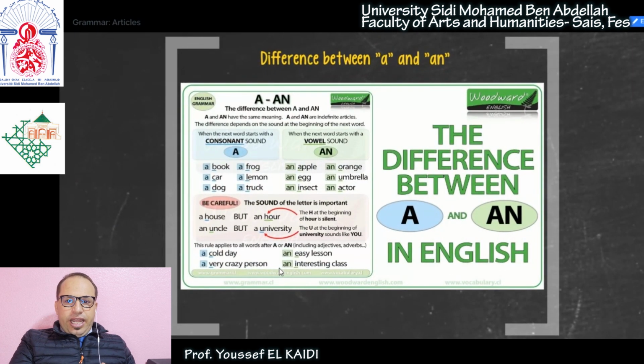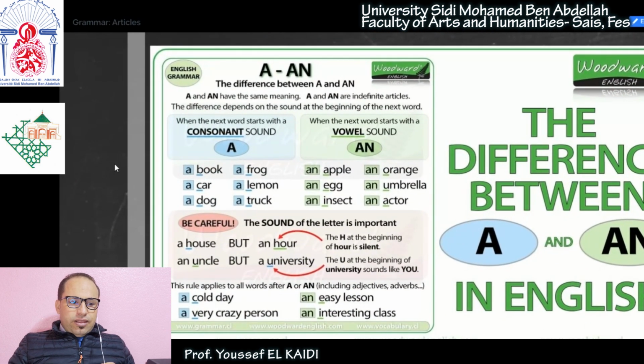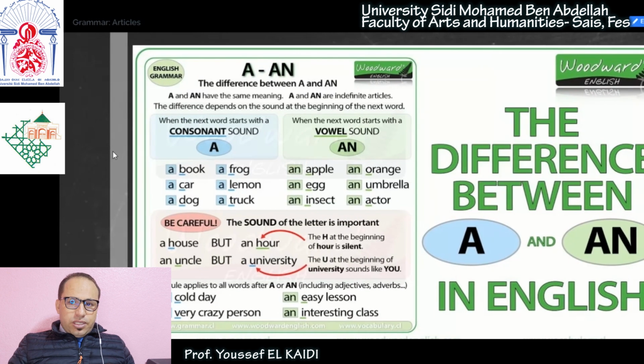Now, what is the difference between "a" and "an", okay? What is the difference in use, okay? When do we use "a" and "an", or in what cases? So "a" and "an", of course, they mean the same thing. When I say they mean the same thing, I mean both of them mean one. When I say a man, it means one man. When I say a car, it means one car. When I say an orange, it means one orange. So both of them mean one, okay? That's why we must use them only with singular countable nouns, okay? We should never use them with singular uncountable nouns or with plural nouns.